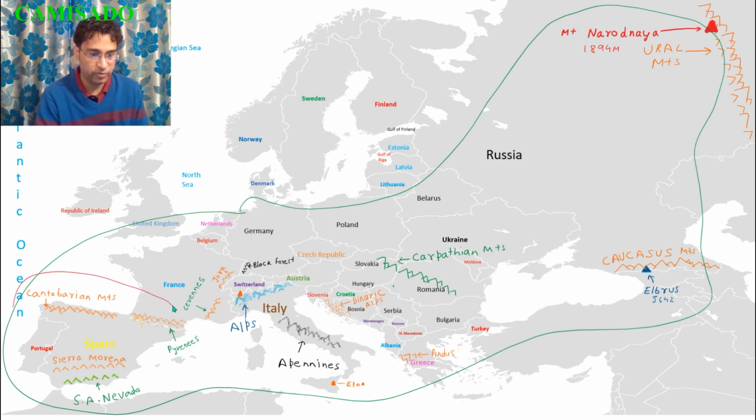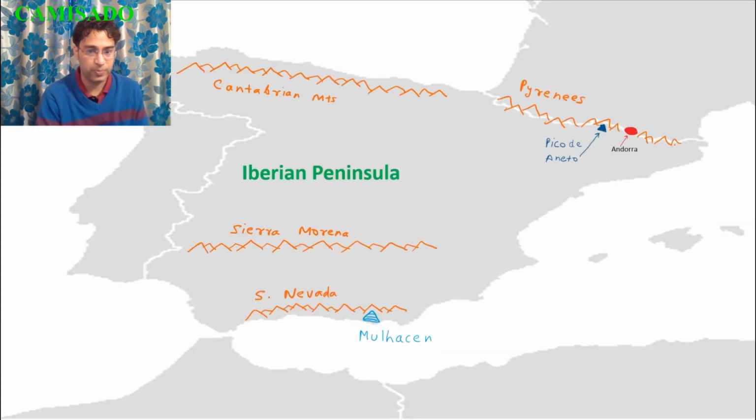So we will start from the Iberian Peninsula. This peninsula that you see here is the Iberian Peninsula. This is the zoomed in view. In the Iberian Peninsula you find two countries, Spain and Portugal. Some of the important mountains here are the Cantabrian Mountains, Sierra Morena, Sierra Nevada and the Pyrenees.